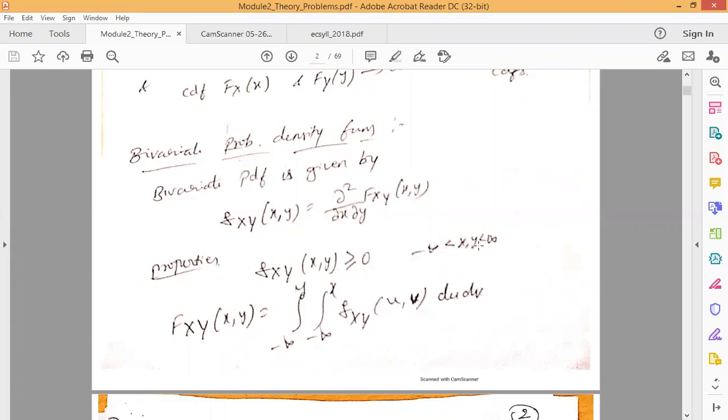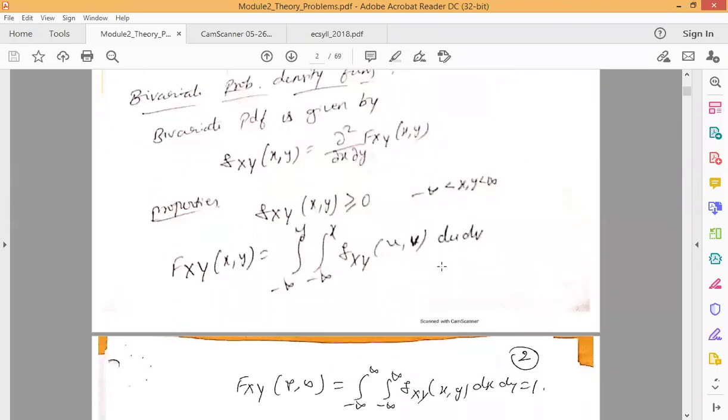And for which x and y lies between minus infinity to plus infinity. So you just observe that for any PDF, always the values will be non-negative. And also here, the second one is the CDF, F_XY of x comma y.